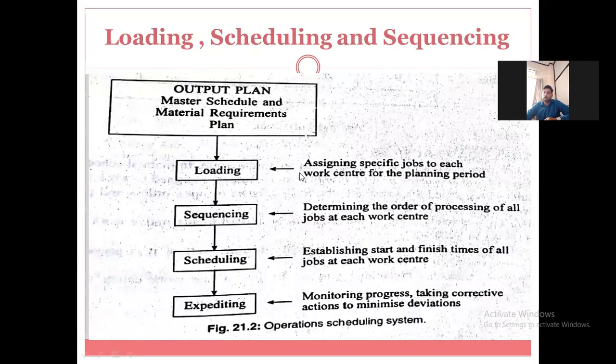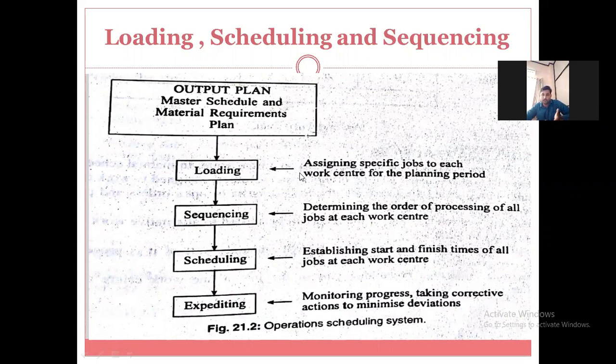Now the next thing is loading, scheduling, and sequencing. We have discussed these terms in production planning and controlling functions. When we prepare the master schedule or the material requirement plan, we need to convert that plan into operations on a shop floor.